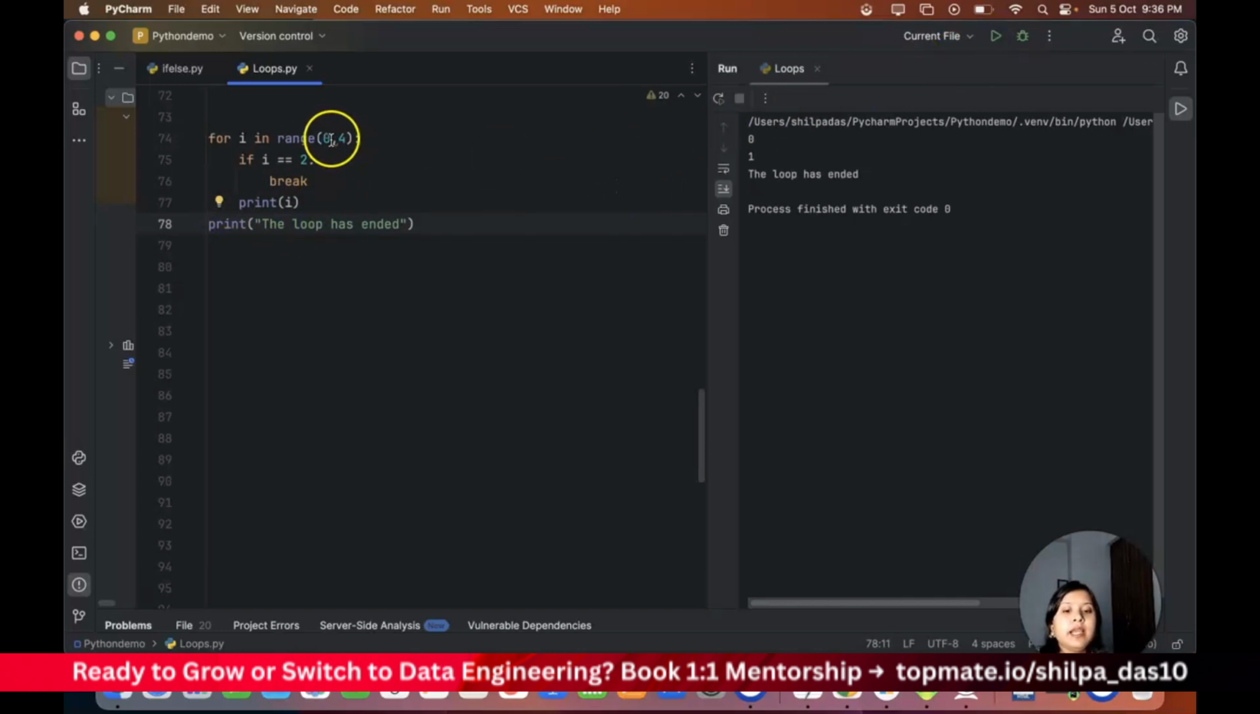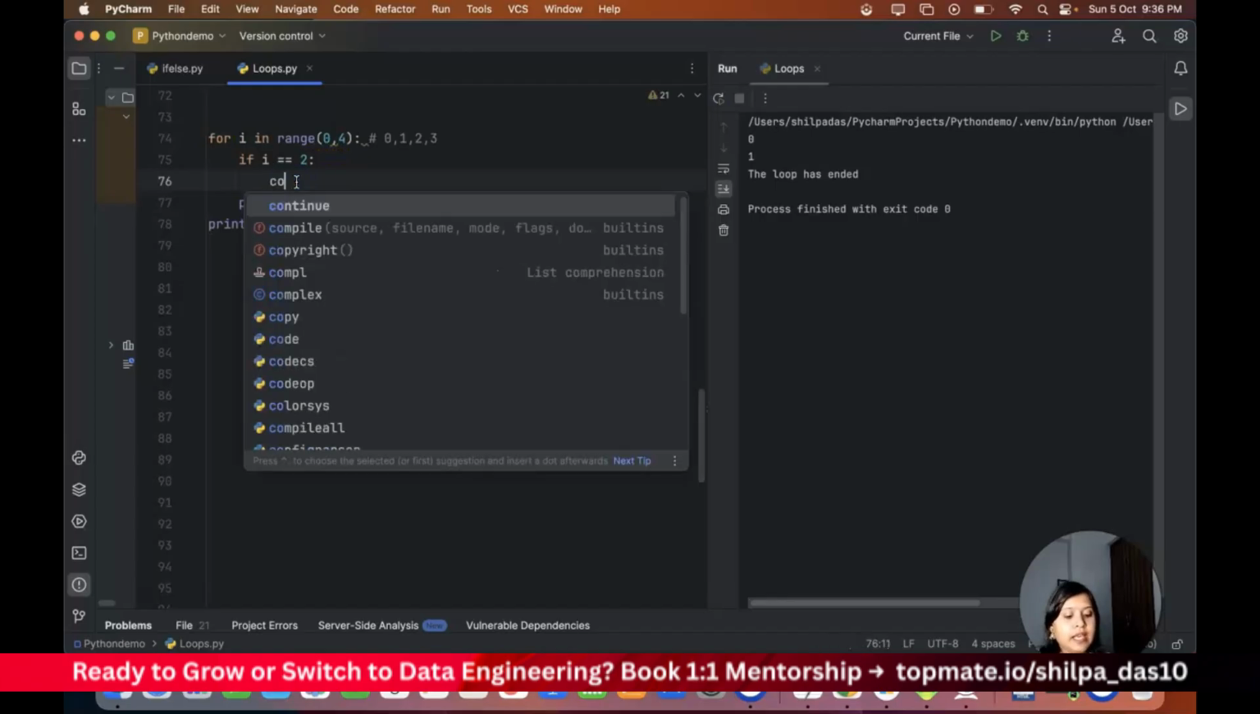So you see it printed 0 and 1. When it encountered 2, it came out of the loop and it did not print the other elements. So what elements do we have? We have 0, 1, 2 and 3 in this particular range, right? So it actually printed 0 and 1, but it did not print 2, because once it comes in this condition, it breaks and it doesn't go back to this particular statement. It actually exits the loop.